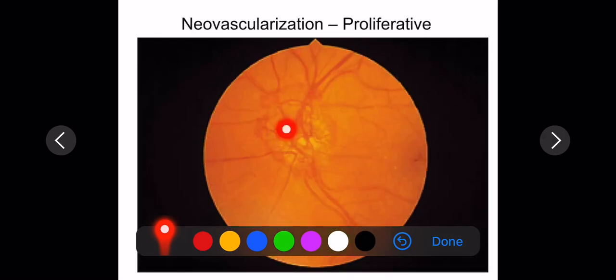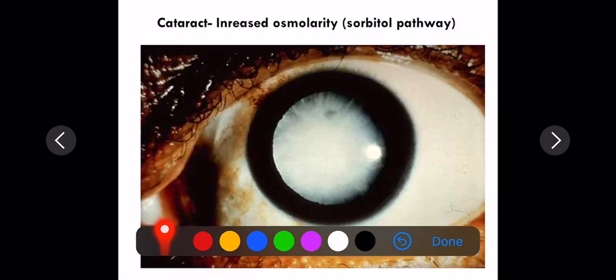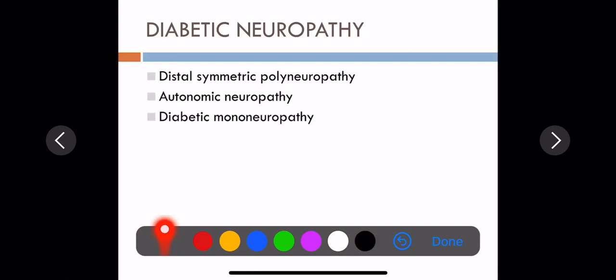Neovascularization: you can see new blood vessel formation or proliferative changes. That is called neovascularization. And advanced plaques. This is the final stage. You can see the advanced plaque within the retina. Finally, the patient may have cataract because of increased osmolarity, that is the sorbitol pathway. Coming to diabetic neuropathy.